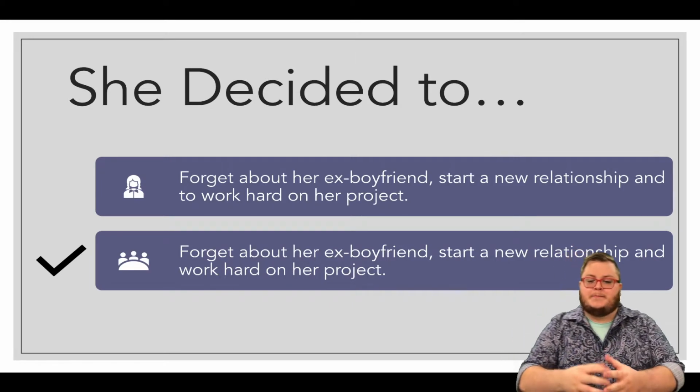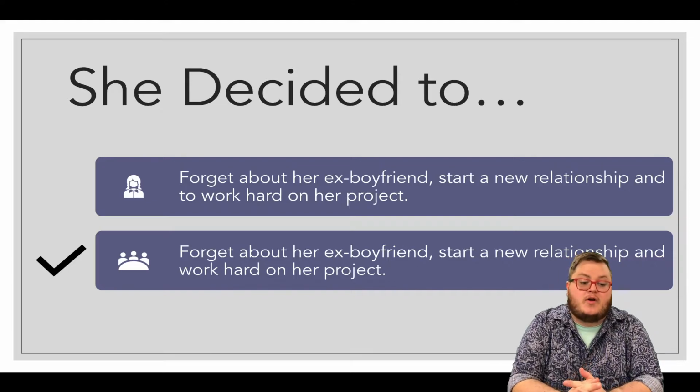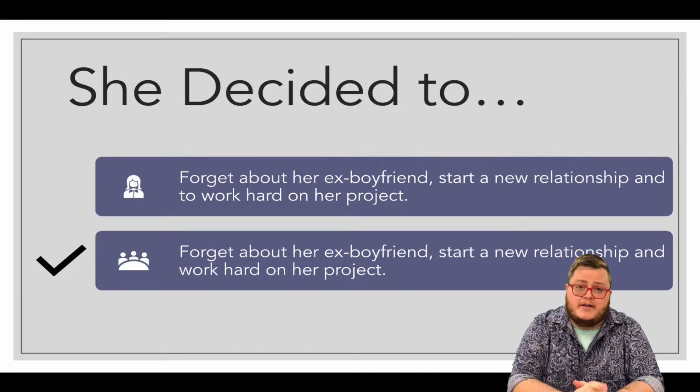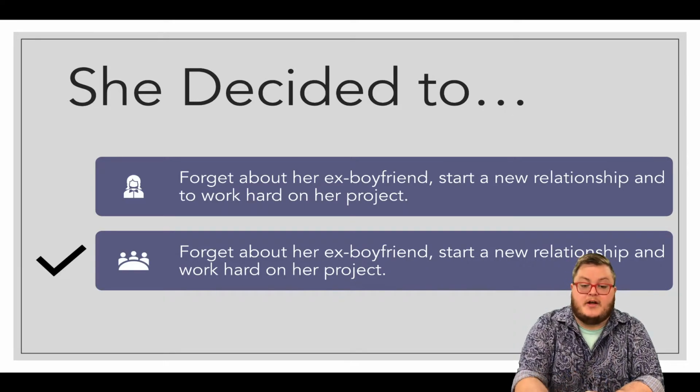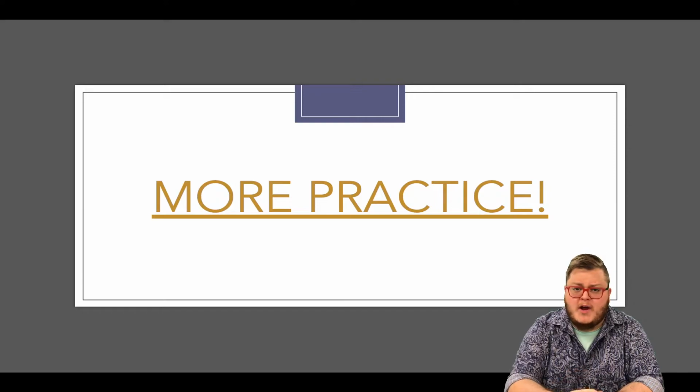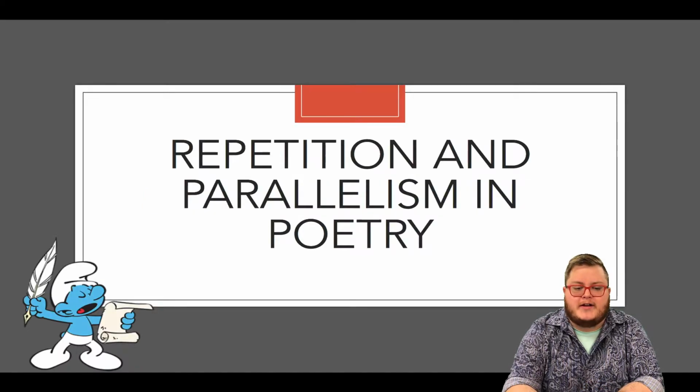It's the second one, because I don't have "to" work hard. It would have to be "to forget about her ex-boyfriend, to start a new relationship, and to work hard" if that was going to be parallel. However, the second one has a better fluency and flow to it. More practice on the link below. If you click on this in the slideshow, that'll give you more practice for parallel structure. I highly encourage you to keep on looking at that.